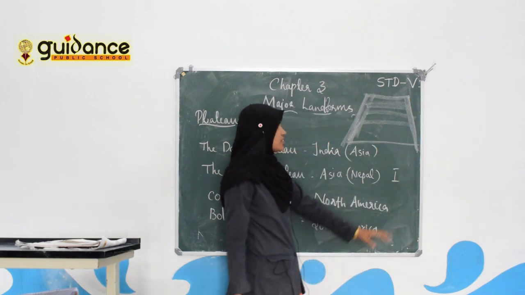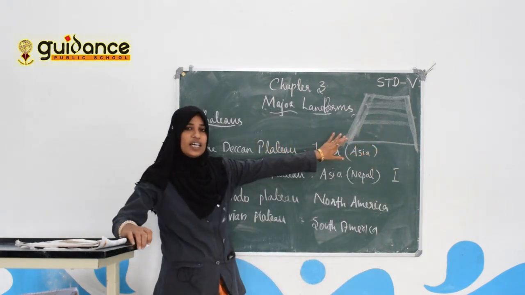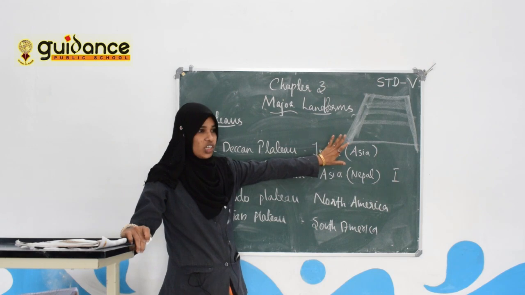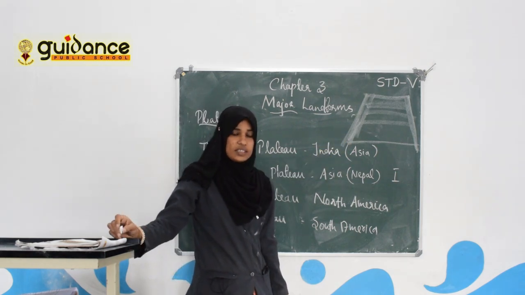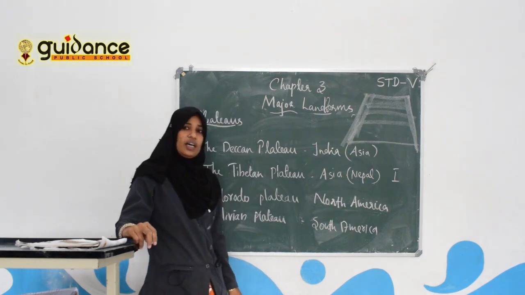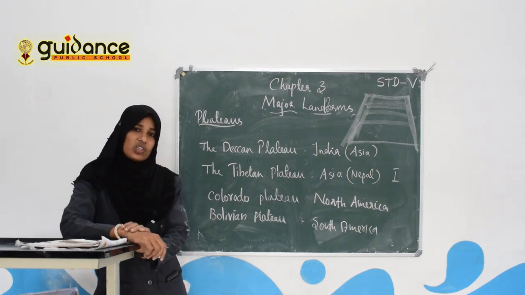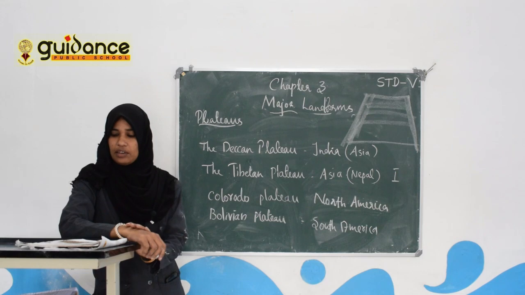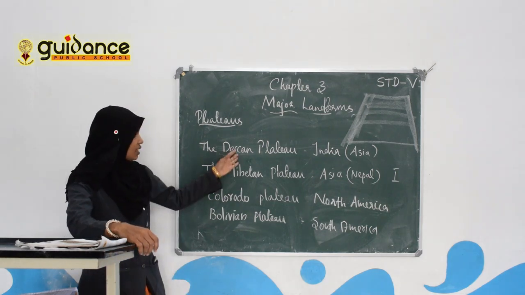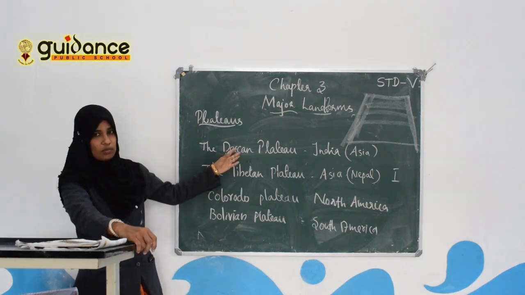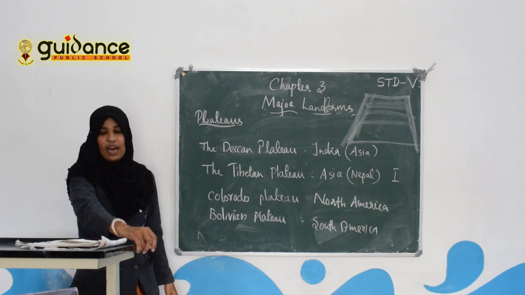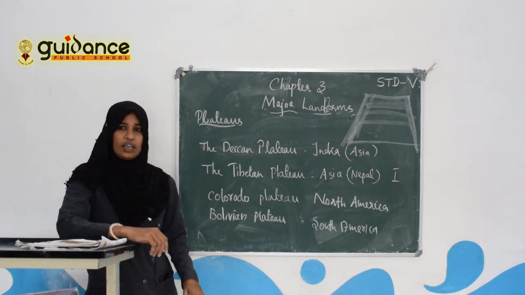So many rivers and streams originate in this region. Some plateaus extend hundreds of kilometers. The Deccan Plateau in India is one example of a plateau region, and there are many other plateau regions.